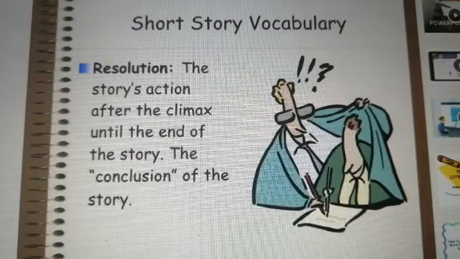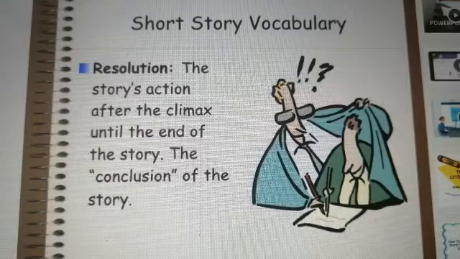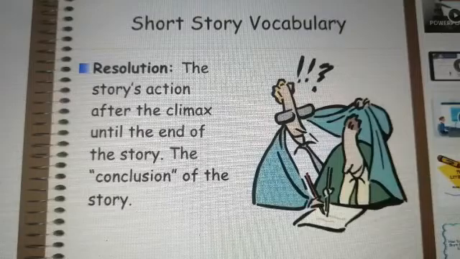Resolution: the story's action after the climax until the end of the story, the conclusion of the story. It means that when everything has to go fine and most probably it has to be a happy ending.